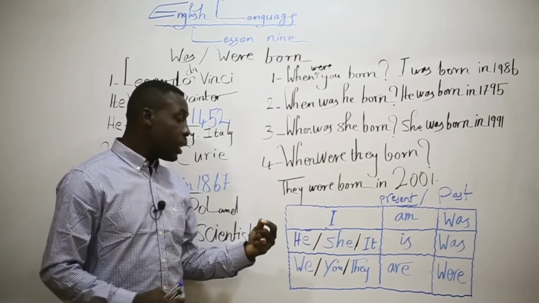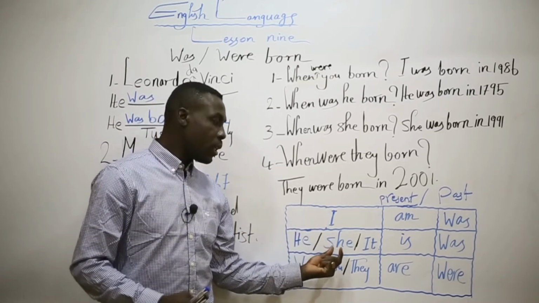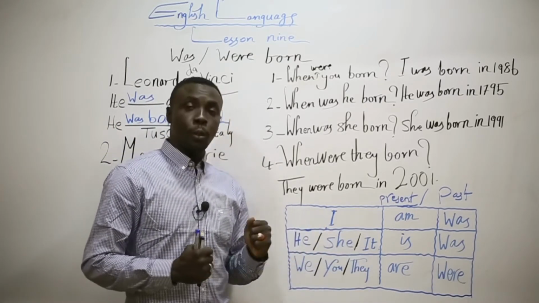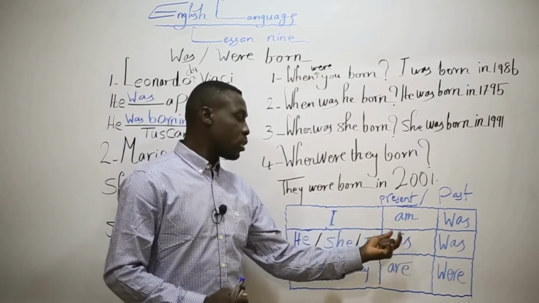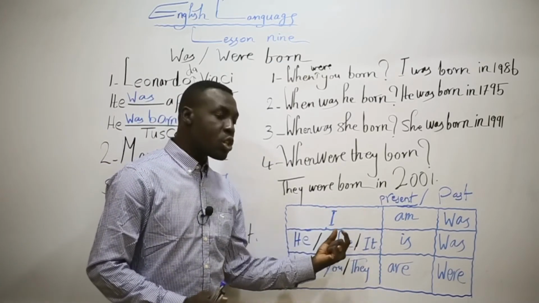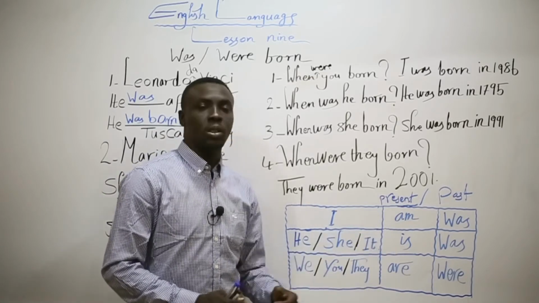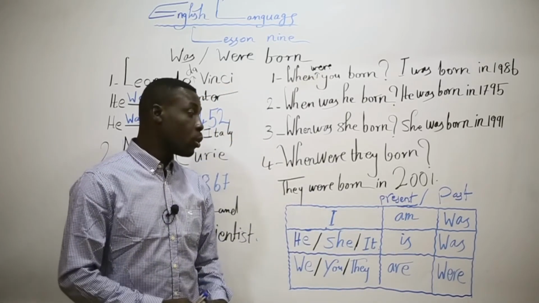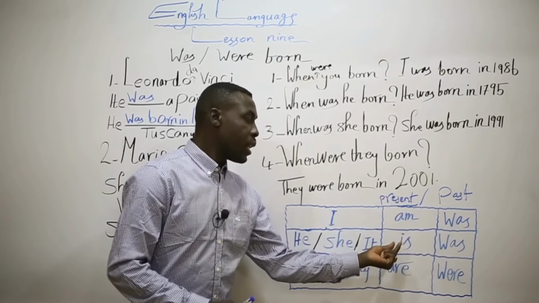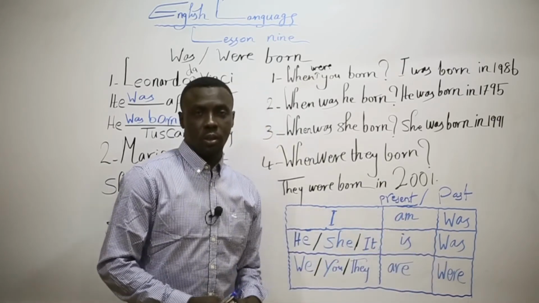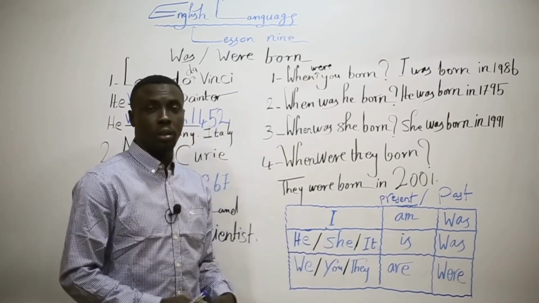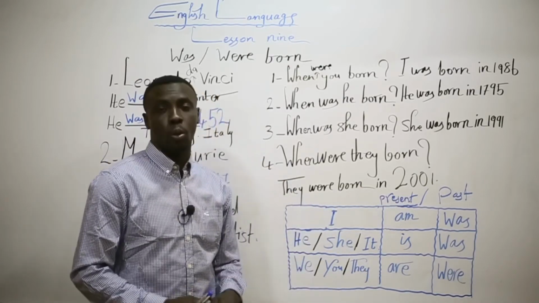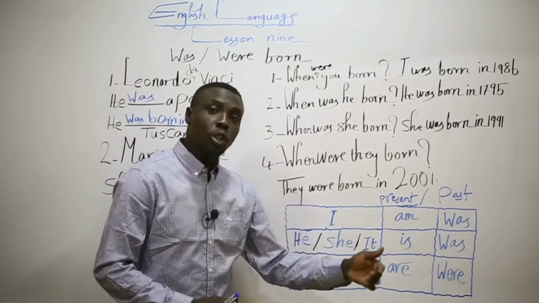With the pronouns he, she, it, in the present we use is. He is, she is, it is. But in the past we use was. Is becomes was. He was born, she was born, it was born.